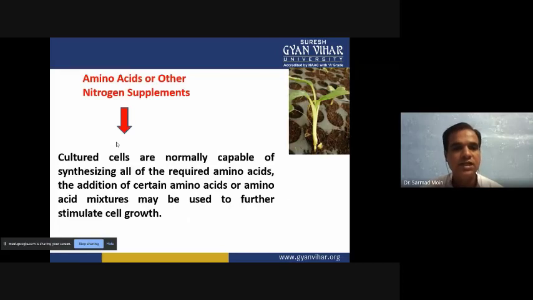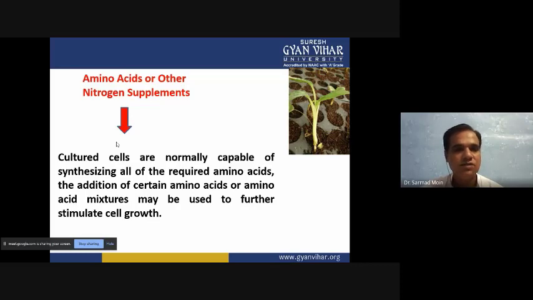Then amino acids and other nutrient supplements are also there, and we have to add these for the cultured cells. They are normally capable of synthesizing all of the required amino acids, but the addition of certain amino acids or an amino acid mixture can be used to stimulate the growth of the plant tissue culture.